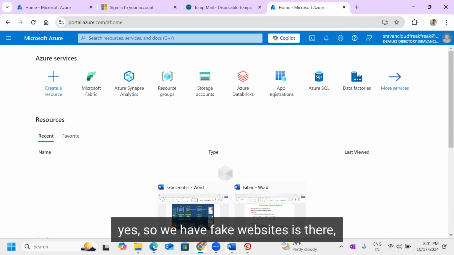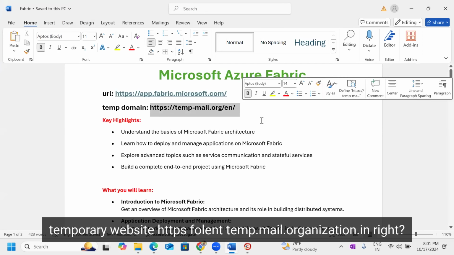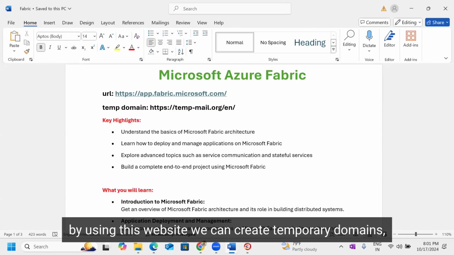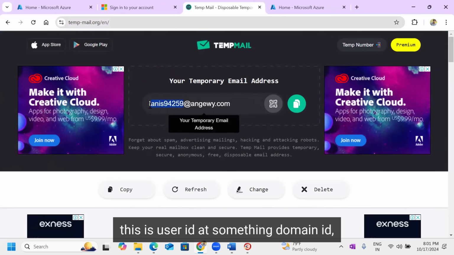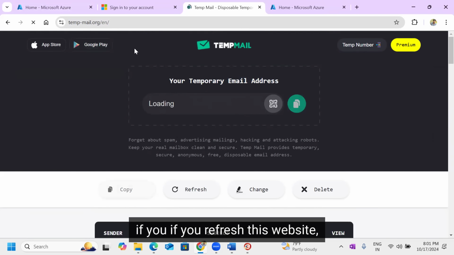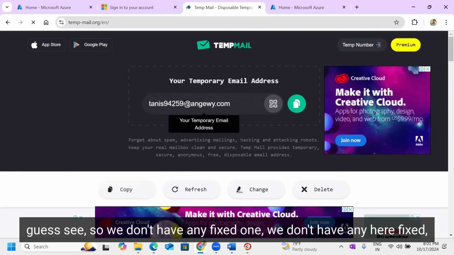Yes. So we have a fake, temporary website, https://temp.mail.organization.in. Right? By using this website, we can create temporary domains. This is a user ID at something domain ID. Domain ID is a temporary email address. If you refresh this website, this email address may be changed, I guess. See? So we don't have any fixed one.